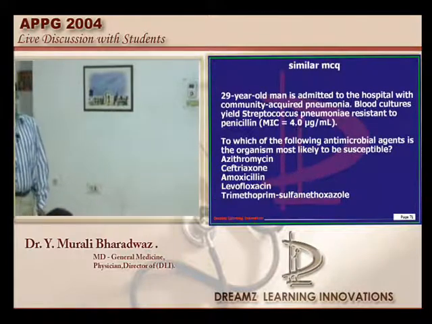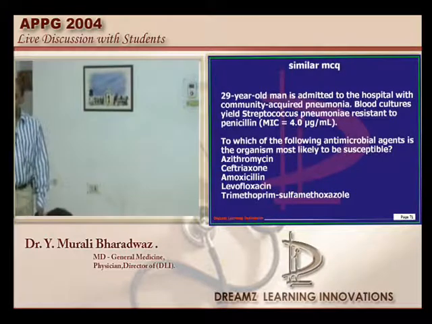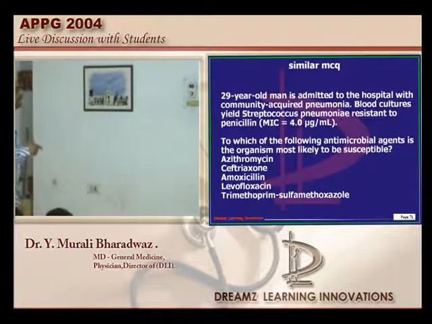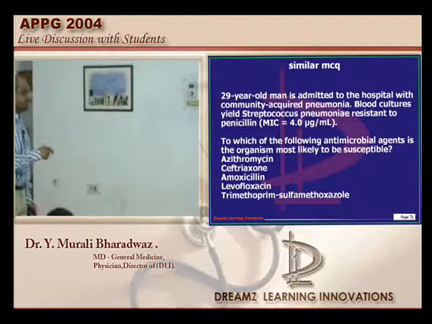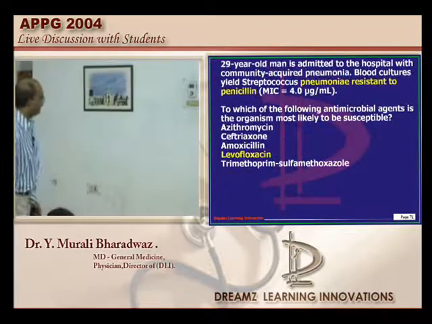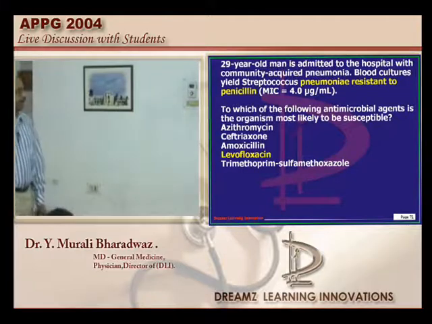One more similar MCQ I'll give you, a challenging question. A 29-year-old man is admitted to the hospital with community acquired pneumonia. The blood culture has shown that the Streptococcus pneumoniae is resistant to penicillin. Then which antibiotic is considered to be the next treatment of choice if there is penicillin resistant Streptococcus pneumoniae, doctor, among these options available for you? First thing is erythromycin or azithromycin. You try to qualify that. Generally it is ineffective, and trimethoprim sulfamethoxazole would be a second choice in this situation.